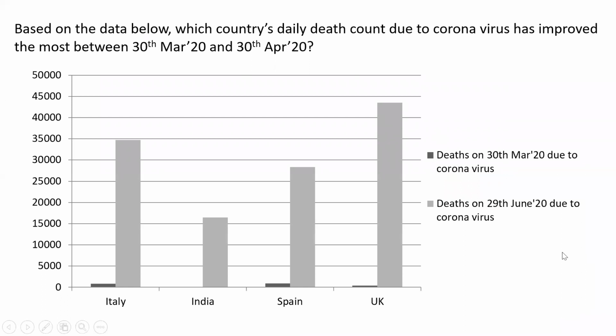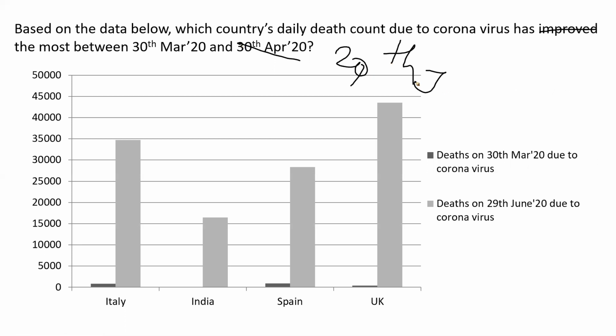Now if you see here, this is March and April. So it's not April actually, it's June. I updated the data here. So based on the data below, which country's daily death count due to coronavirus has, I will not say improved, but badly impacted. It should not be improved, it's a wrong word. But how badly it is impacted.